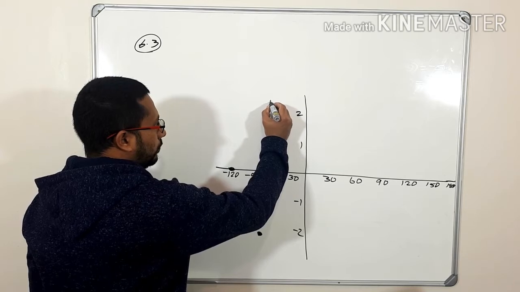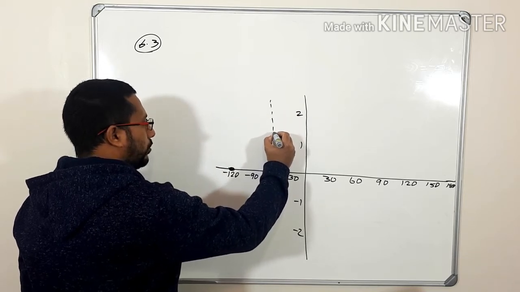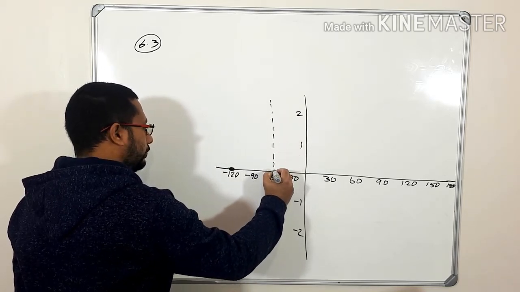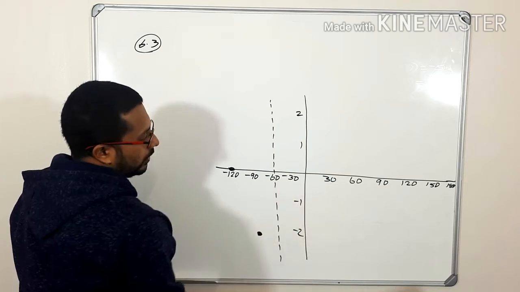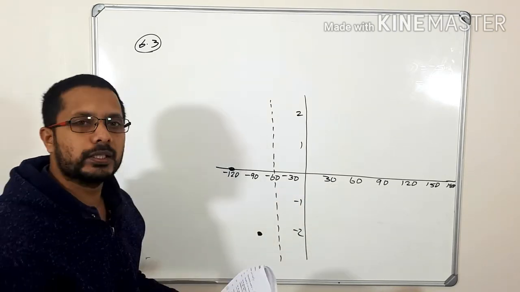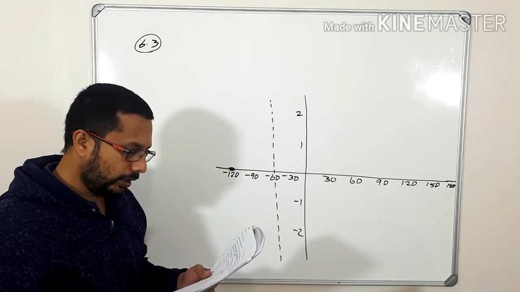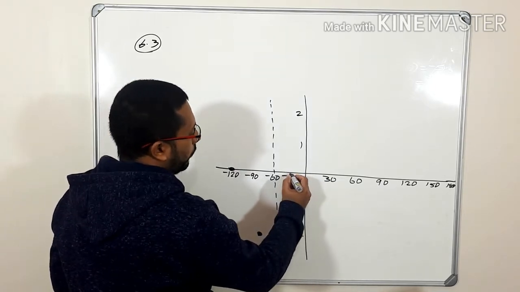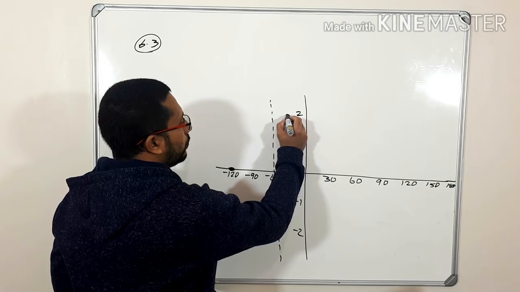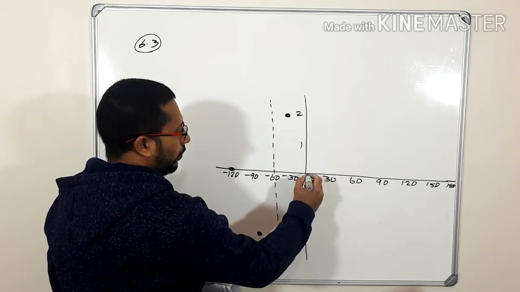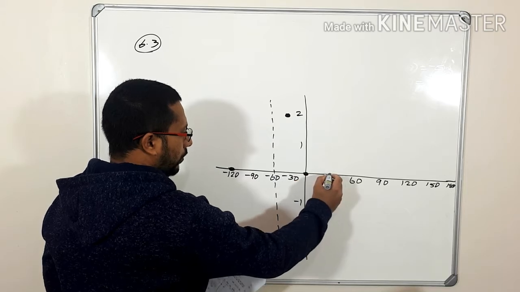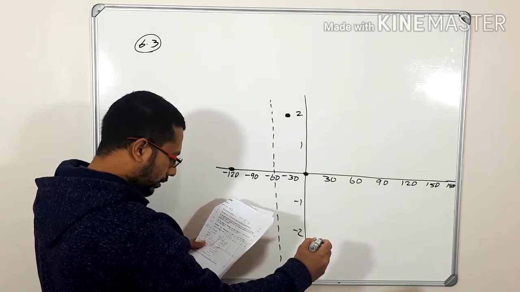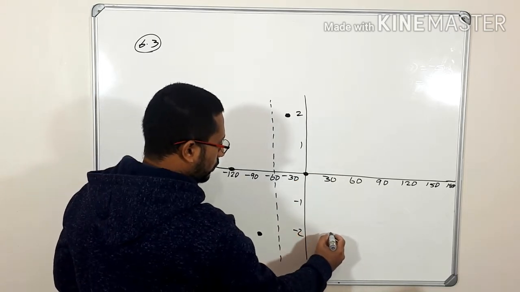Let's draw that asymptote using a dotted line. So this is the asymptote at minus 60. Then for minus 30, it is 2. For 0, it's 0. For 30, it's minus 2.